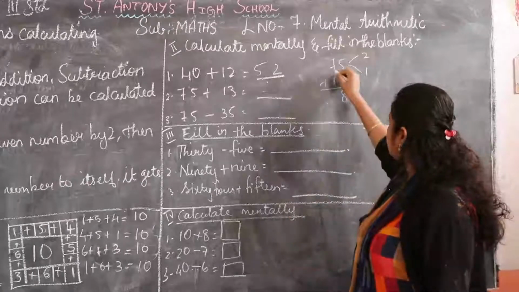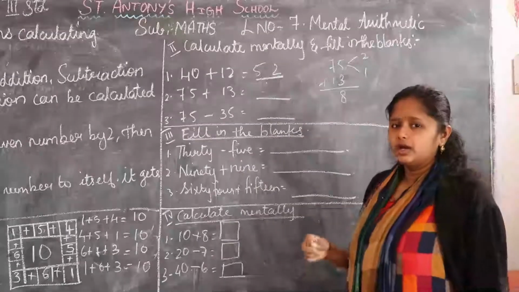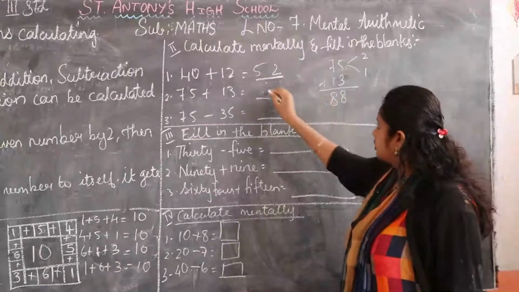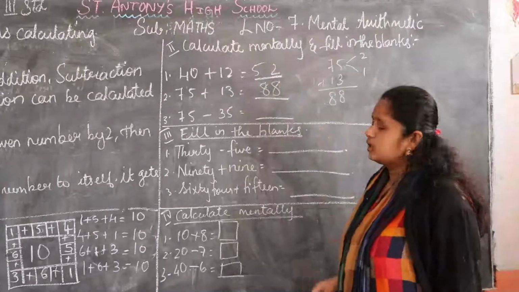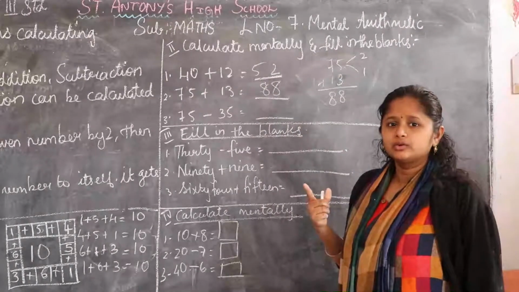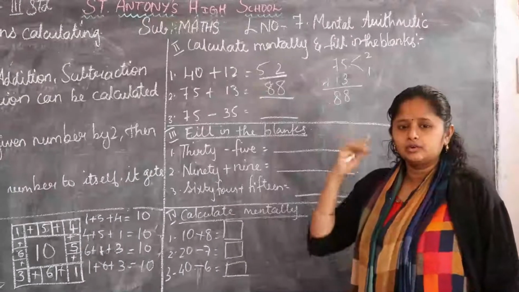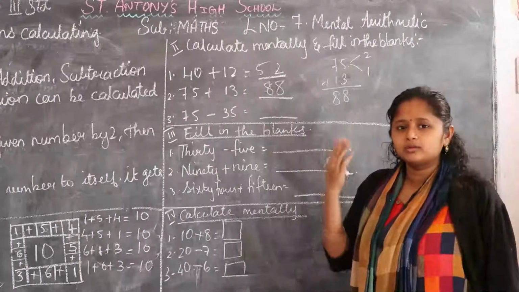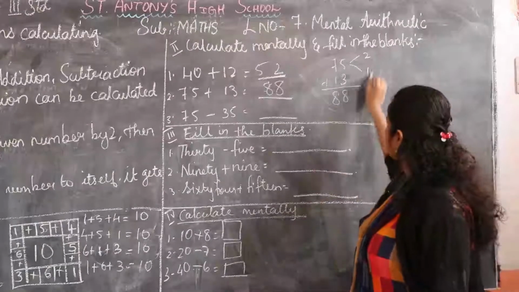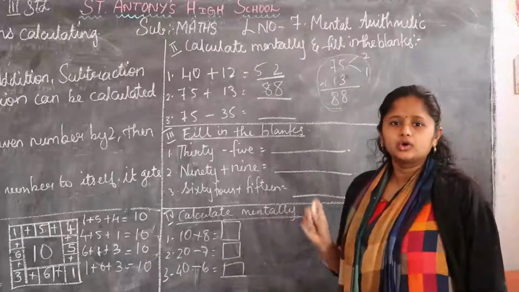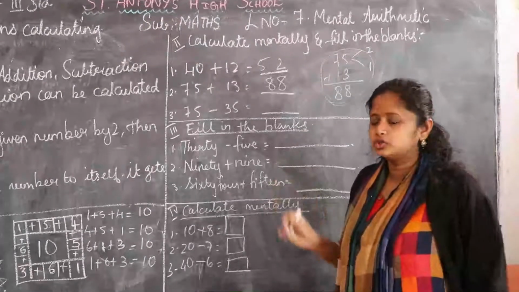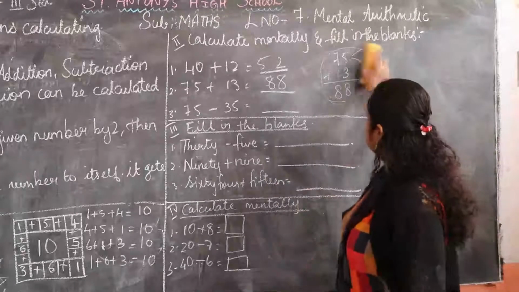Yes. Next, 7 plus 1 is how much? 8. So you have to write here 88. Like that you have to calculate mentally, by your mind. Okay, or you can use like this also. Okay, next.